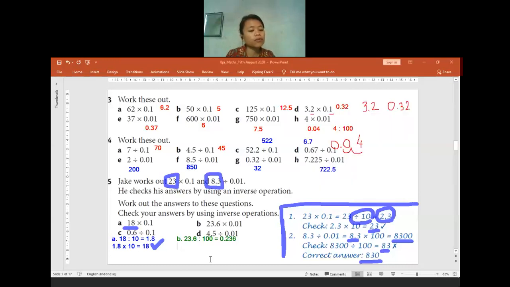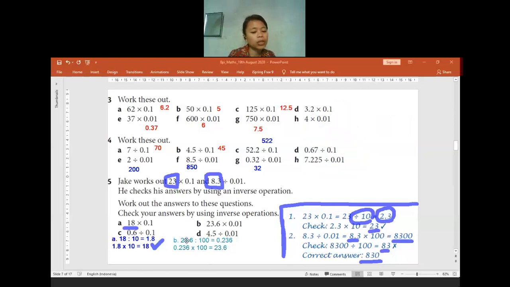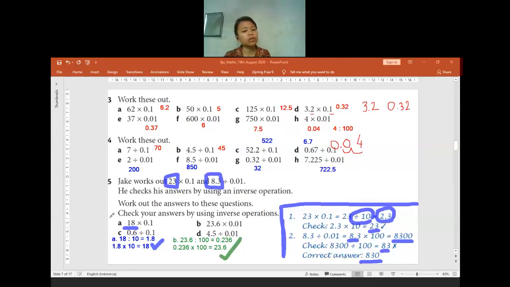Now if we use the inverse function, so we start from the answer 0.236 and then in here divide by 100. Opposite of divide, it will be multiply by 100. The final answer, it will be 23.6. This is the same as the question given, so it means this work is also correct. Is there anyone having any question or my explanation is confusing still for you? No? Okay. So now let us move to the question C.